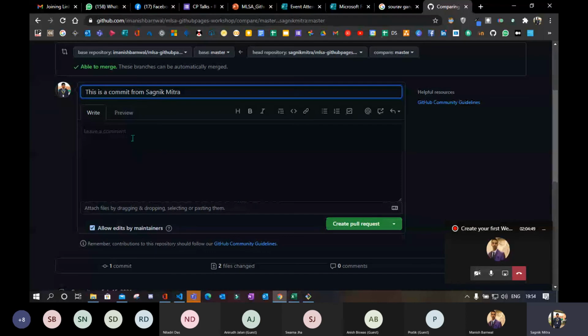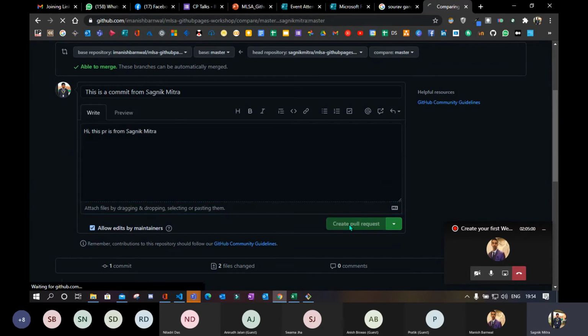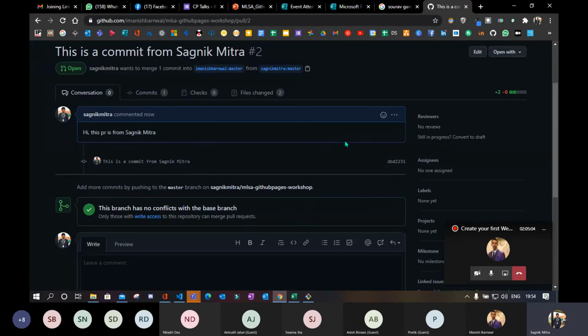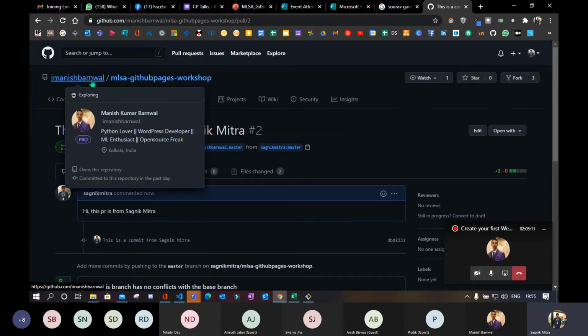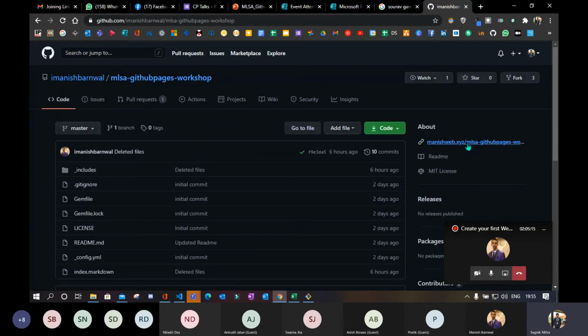Create a pull request and leave a comment like, hi, this PR, PR means pull request, is from Shagnik Mitra, and create a pull request. Manish, PR accepted. Yes. So Manish will accept all the PRs that come there, and then simply go to the repo. Manish, just tell me when you are done with accepting the repo.